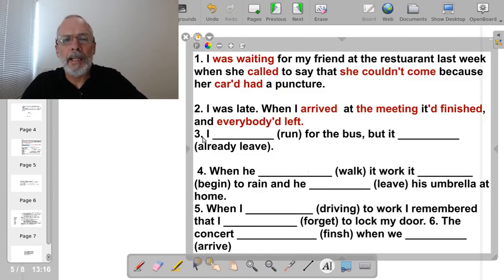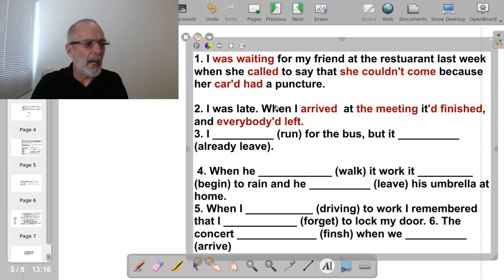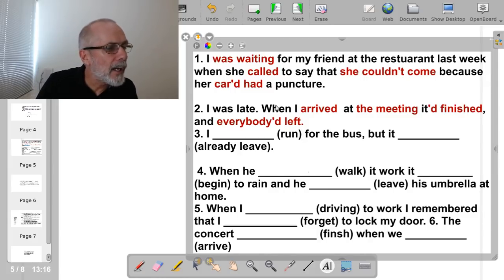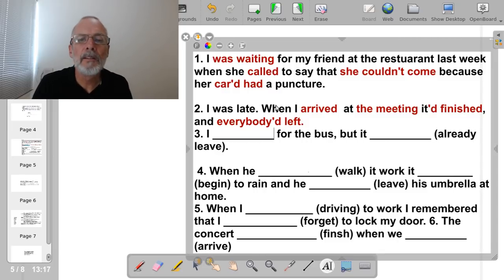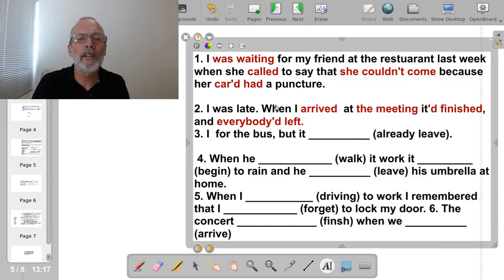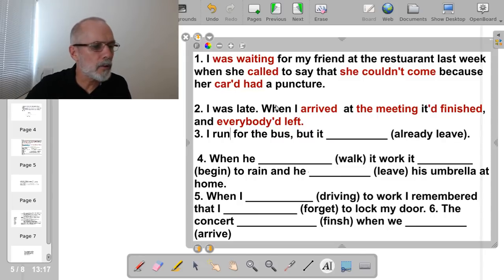Number 3. I run for the bus, but it already leave. This one is going to be in the simple past. Ran.